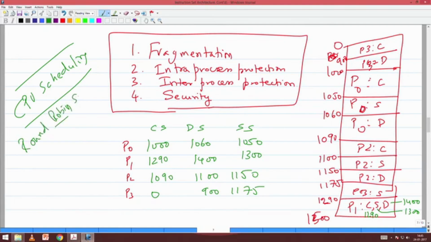Robin is Robin Hood, right. He said a fellow should not have all the money, took away the money and distributed it to the poor. So equal distribution is attributed to Robin Hood. This is also equal distribution, that is why it is named the round robin algorithm.